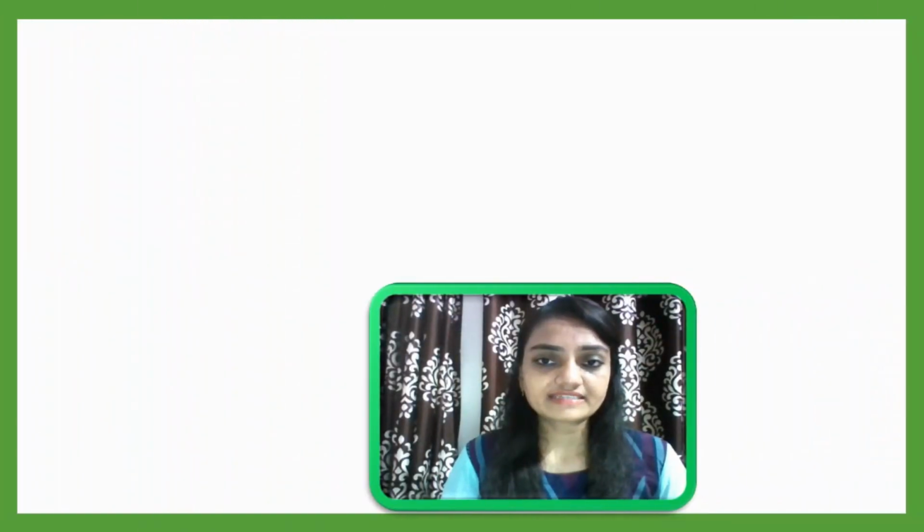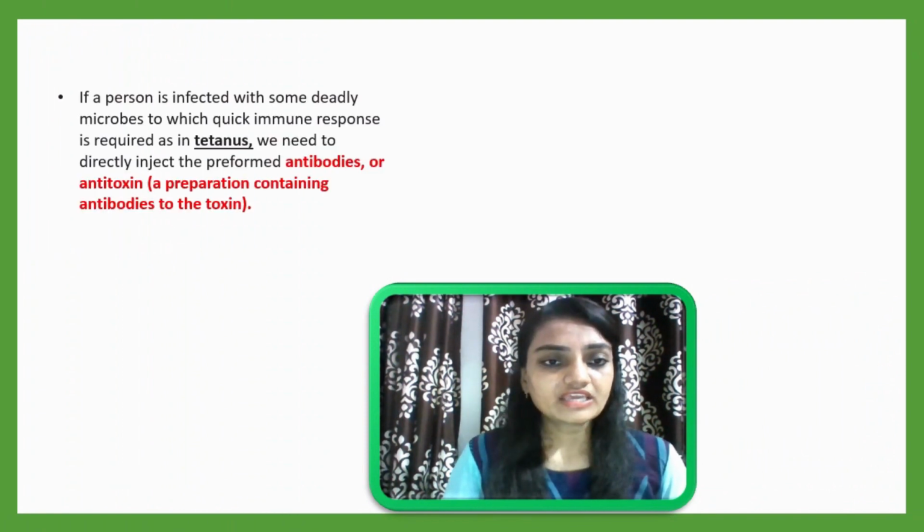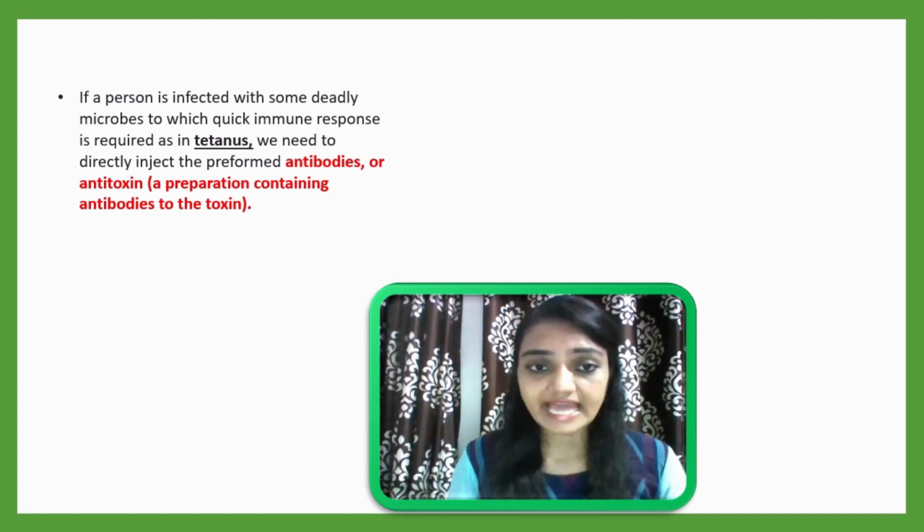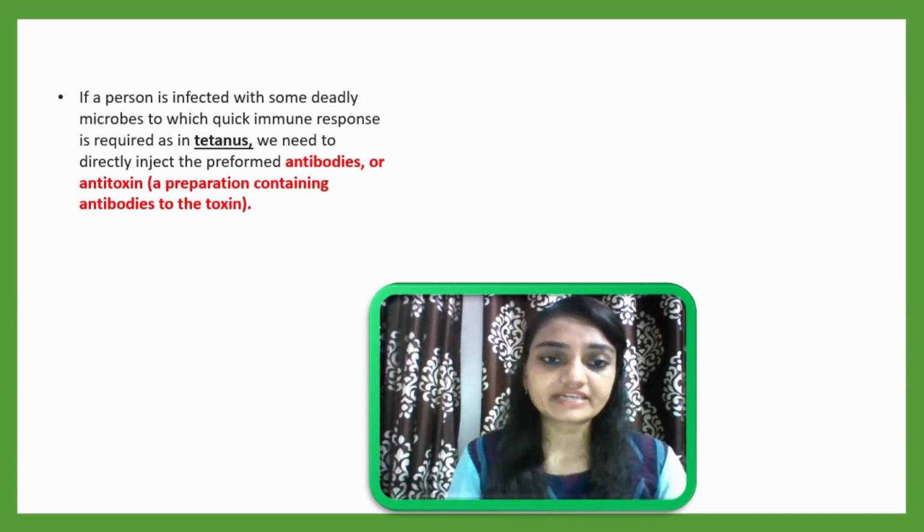Now let me explain more with some examples. Here you can see, if a person is infected with some deadly microbes, meaning that person may die as a result of such infection, a quick immune response is required, otherwise the person may die. Such an example is tetanus.